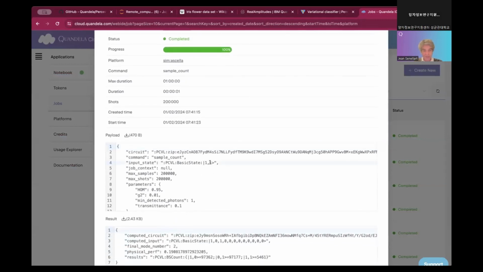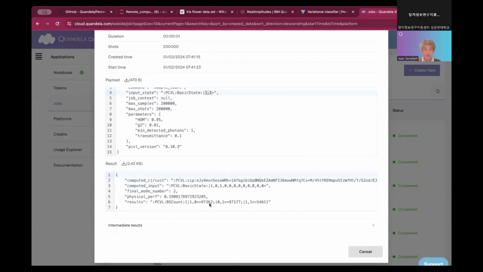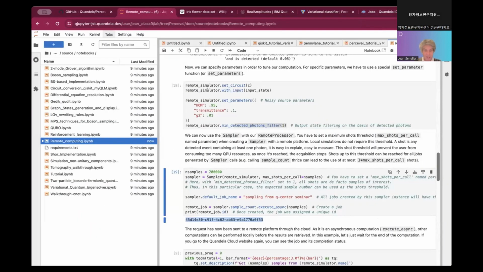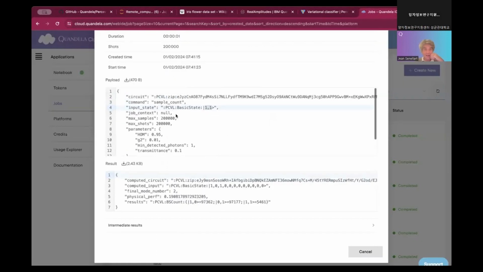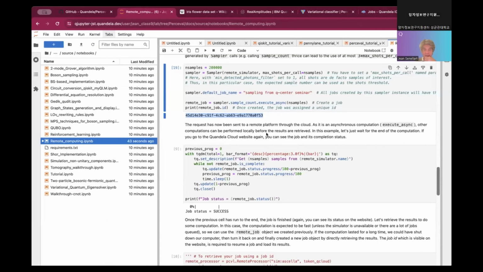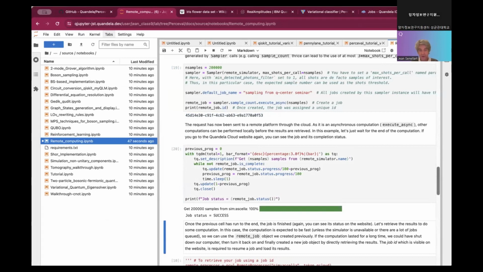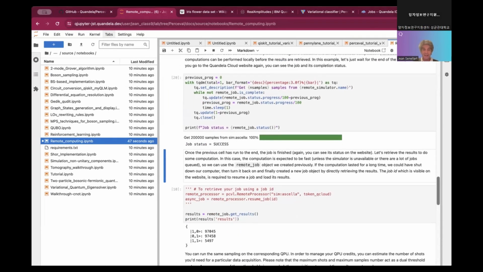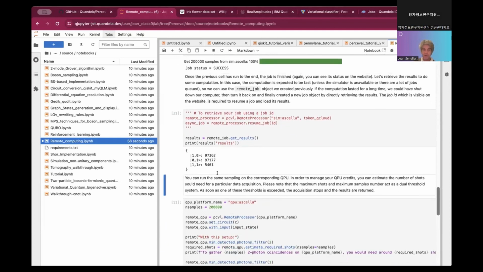I see that I've been sending 2 photons, 200,000 clicks, and I have a distribution of probability here, which I can access directly. My job ID is the same that I can see here; you recognize the job ID. Now I can make a loop to wait for the success of the job, but the job was already finished, so it is already in success. And then I can retrieve the results here, the distribution of photon output.